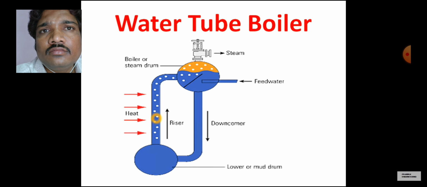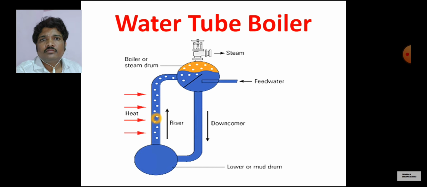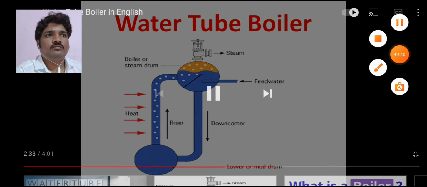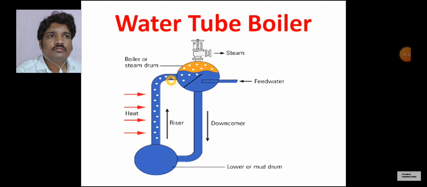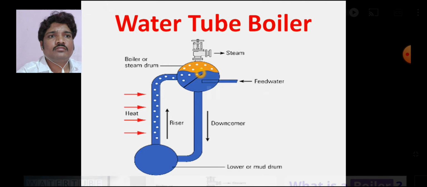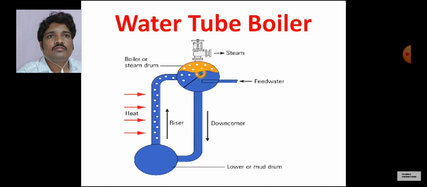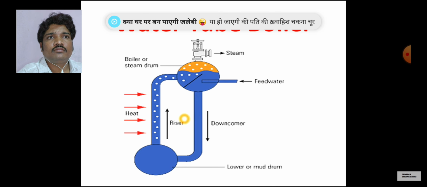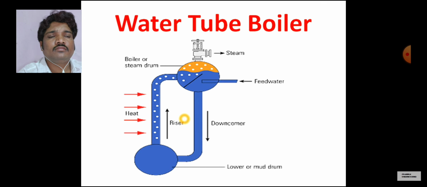In the riser tube, the water receives heat from the gases and gets converted into steam, and then again it goes this way and is stored at the top of the water surface. This is how the cycle completes. We don't have any pump for circulating the water, so water circulates by convection current. It is naturally circulating.